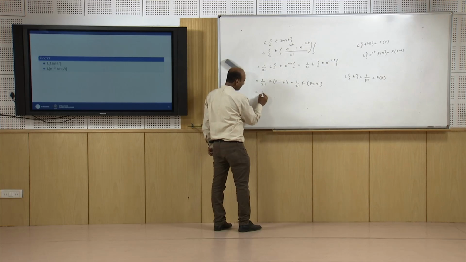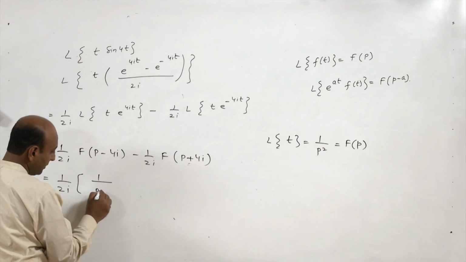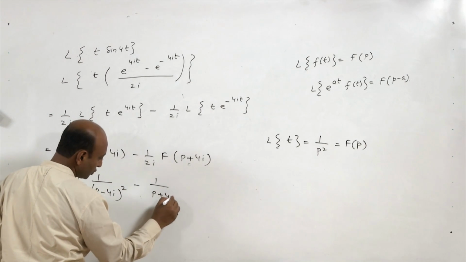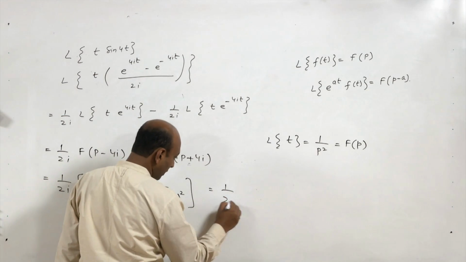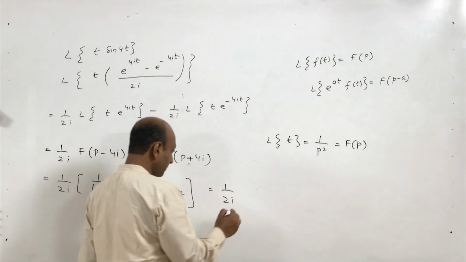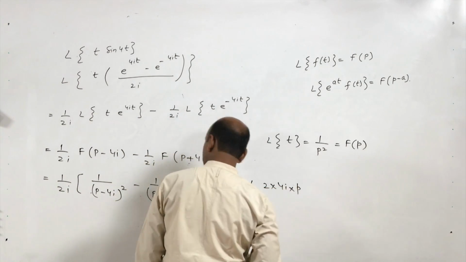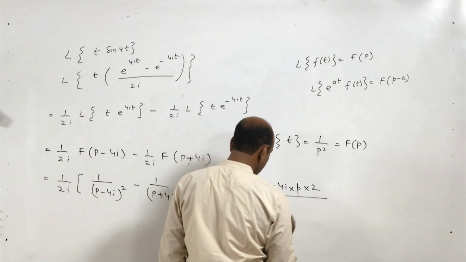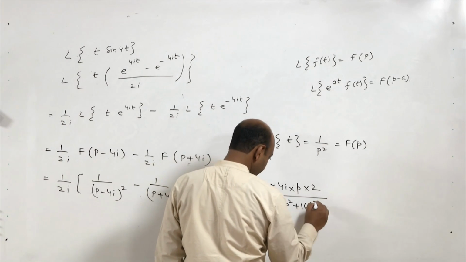So this is nothing but 1 upon 2i. What is F(p minus 4i)? 1 upon (p minus 4i) whole square minus 1 upon (p plus 4i) whole square. So you simplify it. This is nothing but 2ab, 2 into 4i into p, and then it is p square plus 16 whole square.